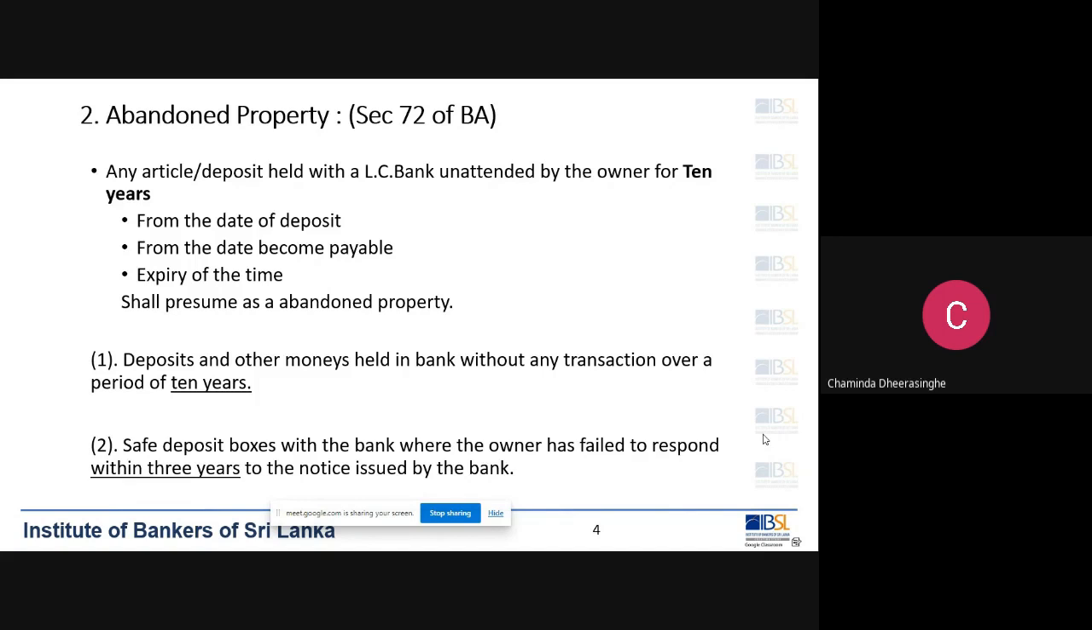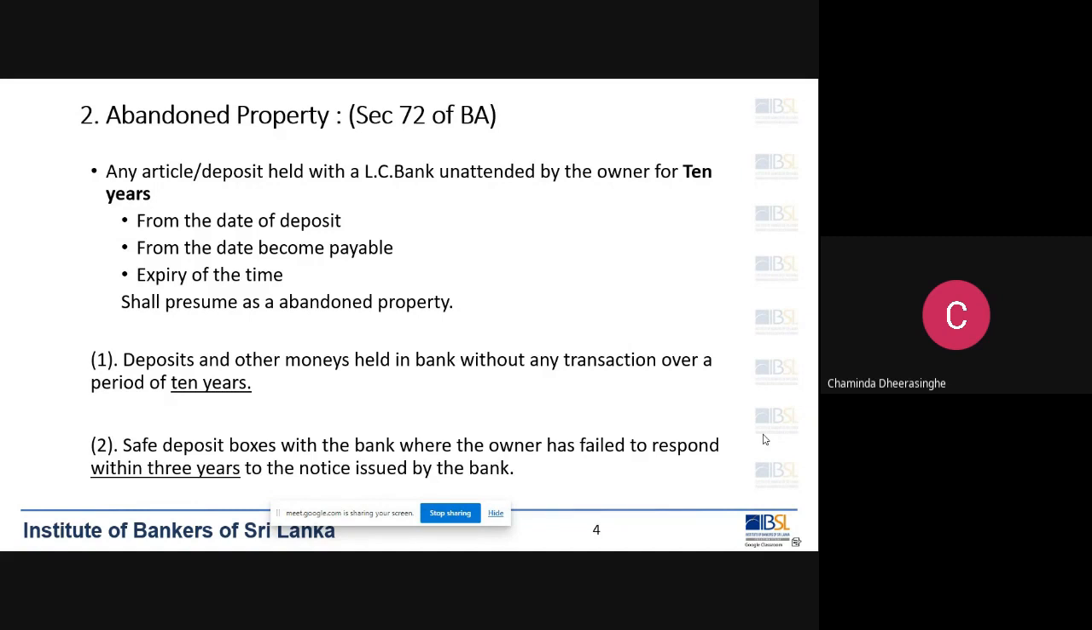Dormant accounts are different, with no transaction for a shorter period. Here it is 10 years. That's the difference. Deposits and other monies held in the bank without any transaction over a period of 10 years. And if it is a safety deposit box with the bank where the owner has failed to respond within 3 years to the notice issued by the bank.